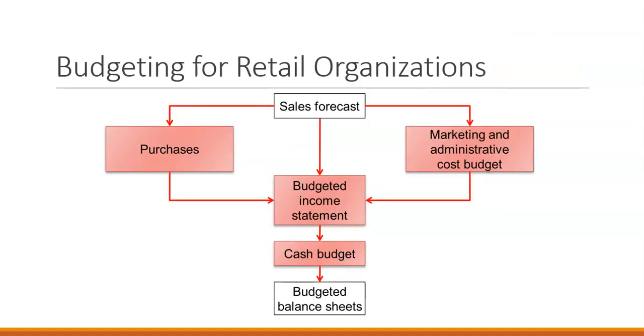With a retail organization, we just have to time our purchases of inventory to meet our sales. So that is different than manufacturing because we're not actually producing anything. We don't have all of the production budgets, we just have the purchases budget for the plan of how much inventory we need to have on hand to meet our sales forecast.